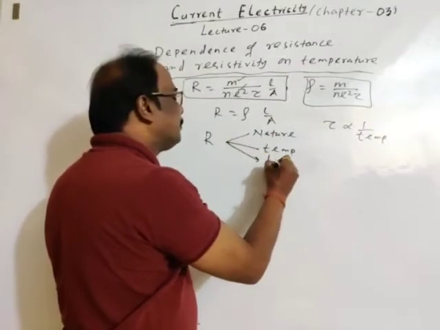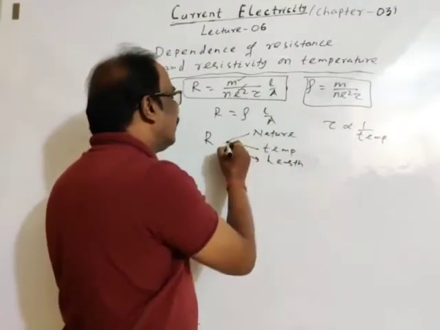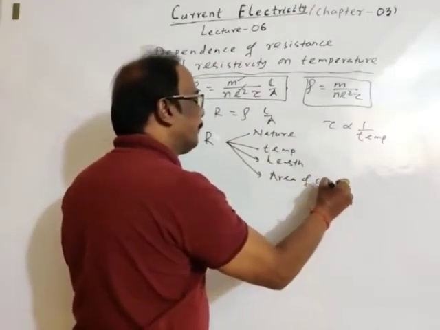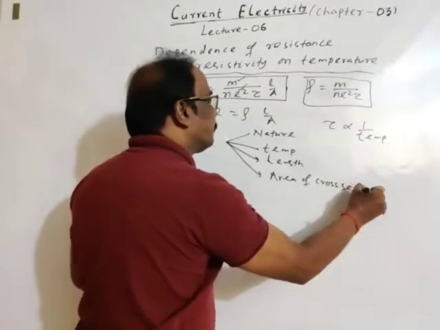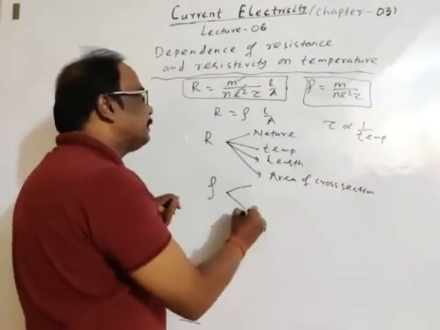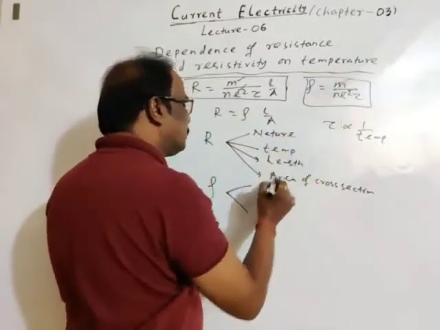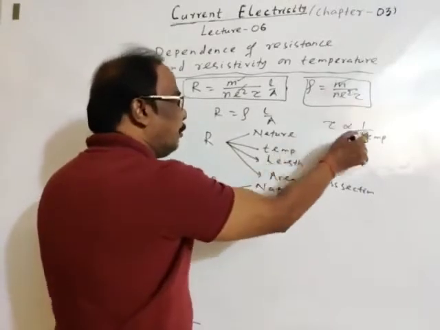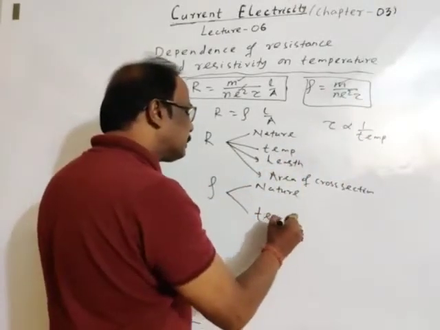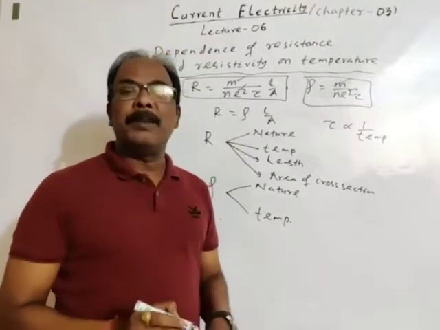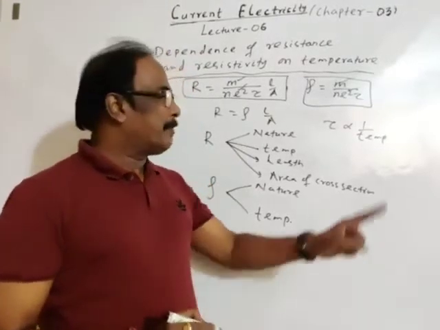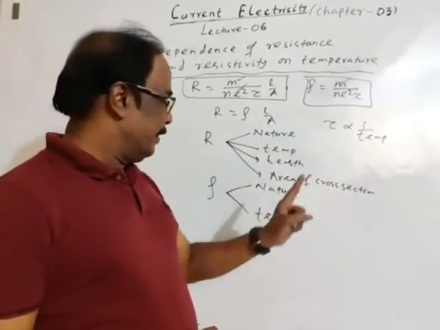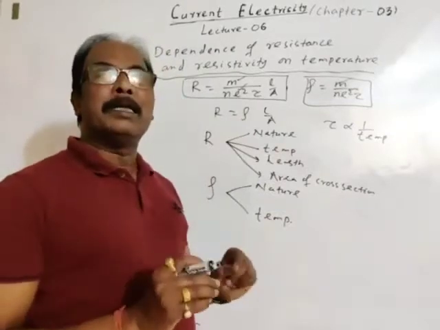Resistance depends upon length, and resistance depends upon area of cross section. Okay. Area of cross section. But resistivity depends upon, m and e are constant, nature of substance, and tau means temperature. Tau is the relaxation time. Relaxation time is inversely proportional to temperature. If temperature increases, average relaxation time decreases. Okay. So resistivity depends upon nature and temperature.